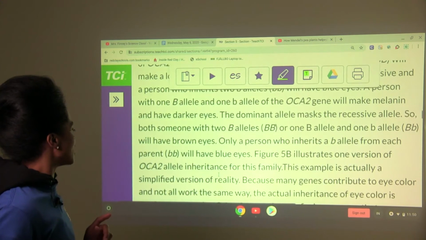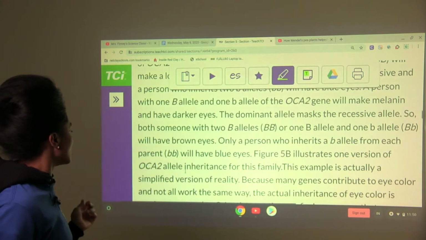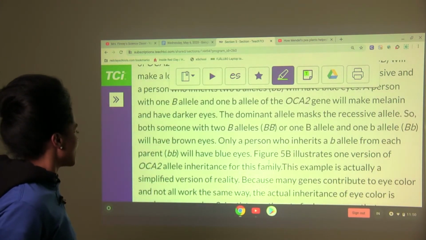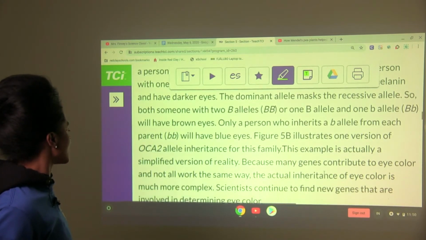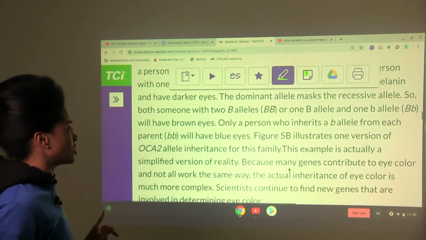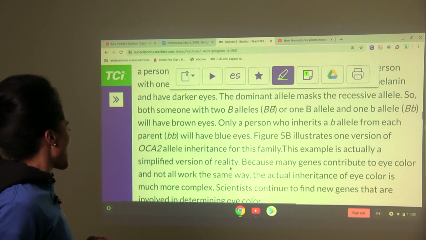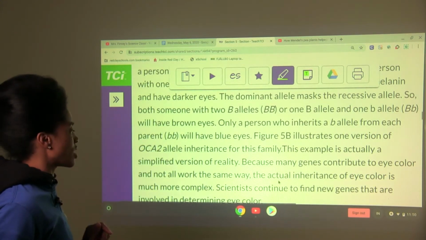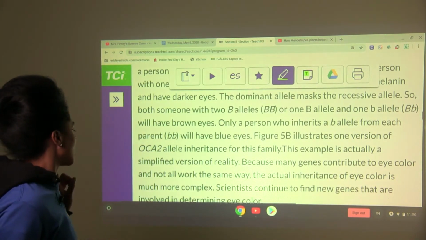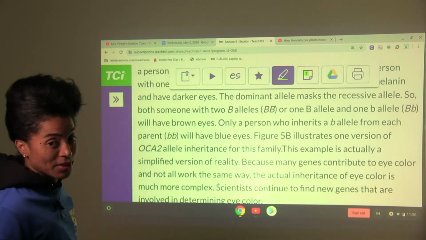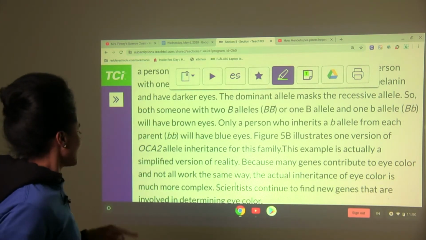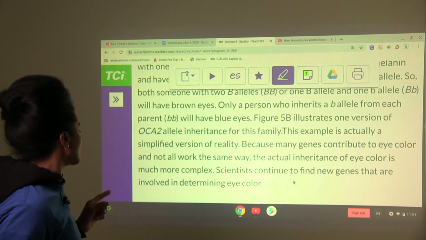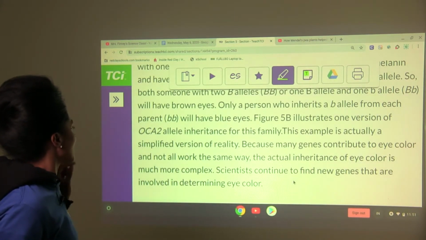So figure 5b illustrates one version of OCA2 allele inheritance for this family. This example is actually a simplified version of reality because many genes contribute to eye color and not all work the same way. The actual inheritance of eye color is much more complex. Keep that in mind. Scientists continue to find new genes that are involved in determining eye color.